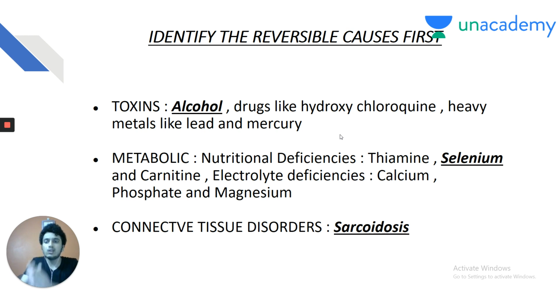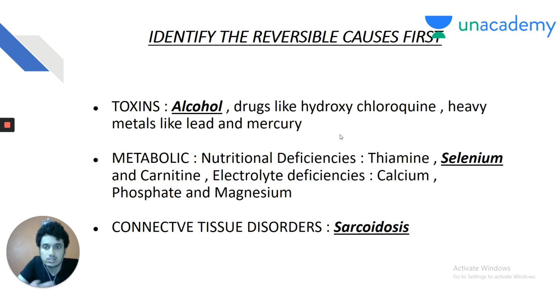So again, at the end of the day, whenever you're discussing dilated cardiomyopathy, you must be able to identify the reversible and irreversible causes. And the reason is obvious. In the reversible causes, you can take out the toxin or the causative agent and the cardiomyopathy reverses. So clinically, you need not know all this. You must grossly be able to identify the reversible causes and the irreversible causes.